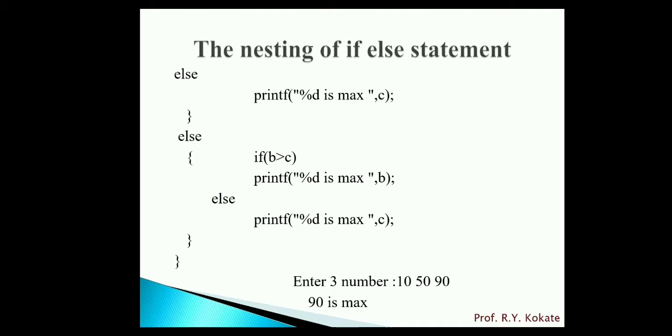If we enter numbers like 10, 50, 90, 10 is the value of A, B is equal to 50 and C is equal to 90. Then it will display the message 90 is maximum. That means C is the maximum number.